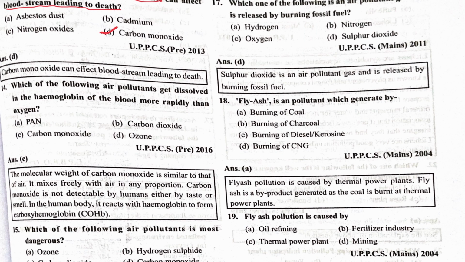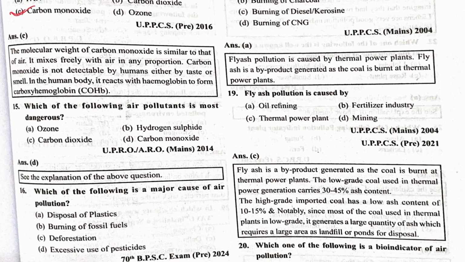Which of the following air pollutants gets dissolved in the hemoglobin of the blood more rapidly than oxygen? So which one is the carbon monoxide? That's why it is called the bloodstream leading to the death. When you take the carbon monoxide, it's quickly dissolved into the bloodstream and goes to various parts of your body, then the body does not work properly, and that leads to the death. Which of the following air pollutants is most dangerous? Carbon monoxide, because it is highly dissolvable in the bloodstream.